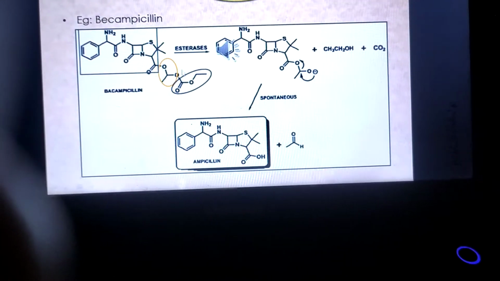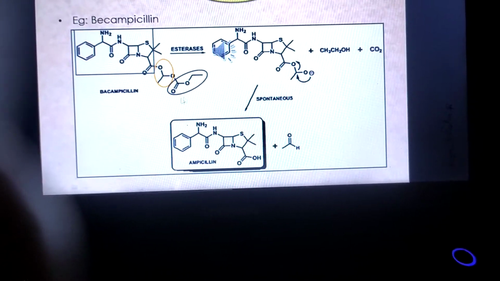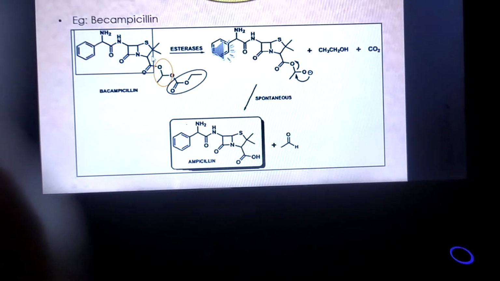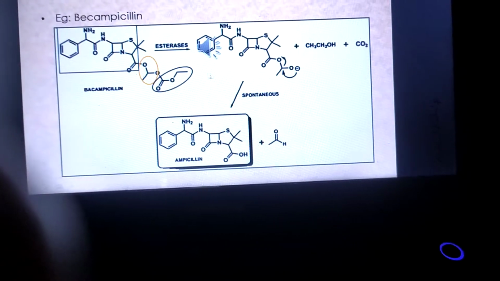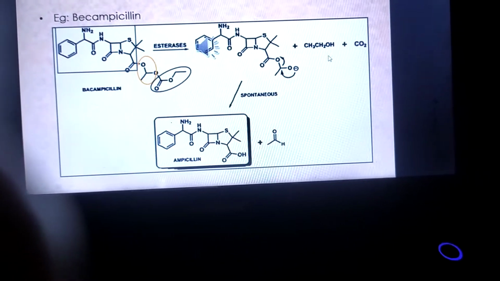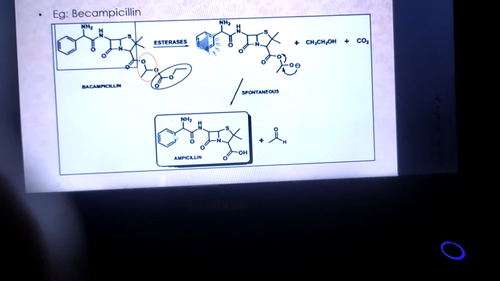After enzymatic transformation, the carrier pro-moiety detaches from bacampicillin, and after spontaneous changes the linker also detaches from bacampicillin. So the last one, the active drug ampicillin, produces its antibacterial effect.